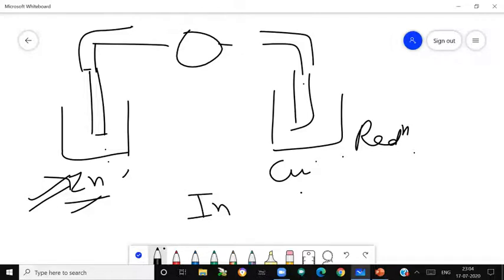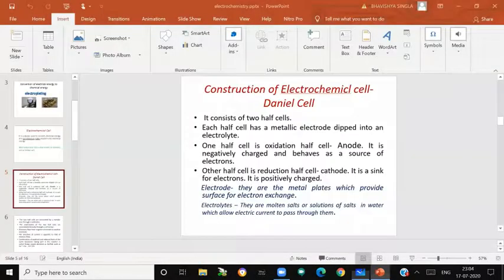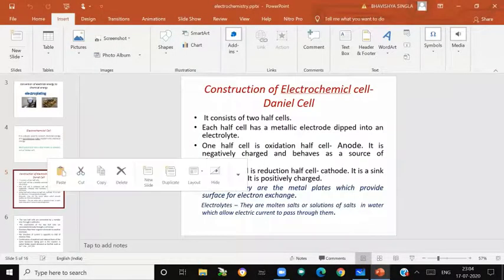This type of reaction will be known as indirect redox reaction. So what is an indirect redox reaction? Reduction and oxidation are taking place in separate vessels. With the help of indirect redox reactions, we will be able to construct an electrochemical cell.